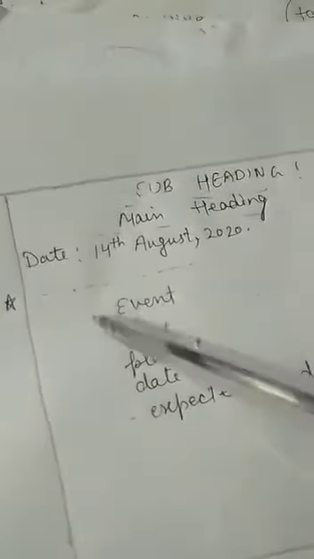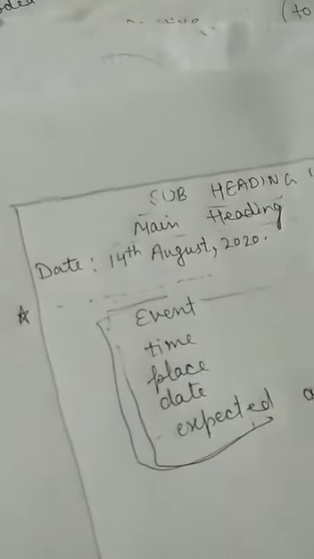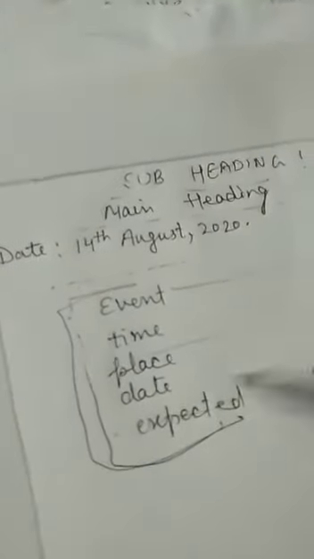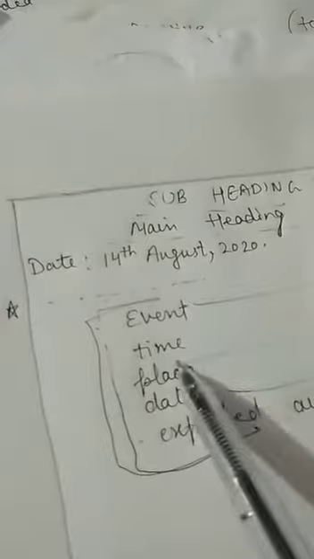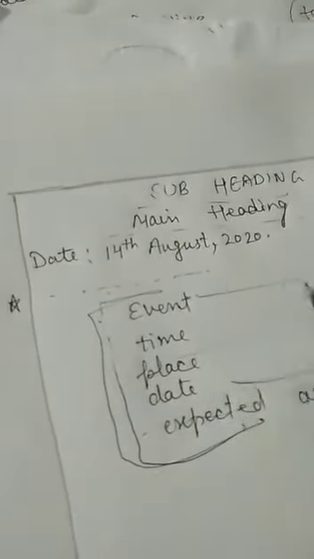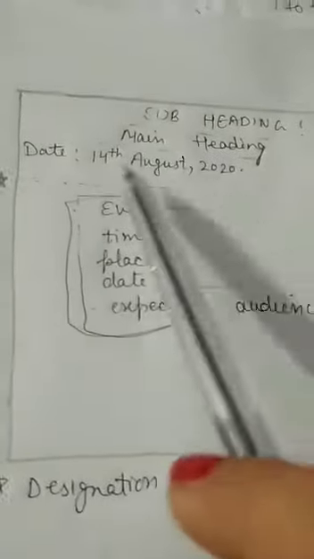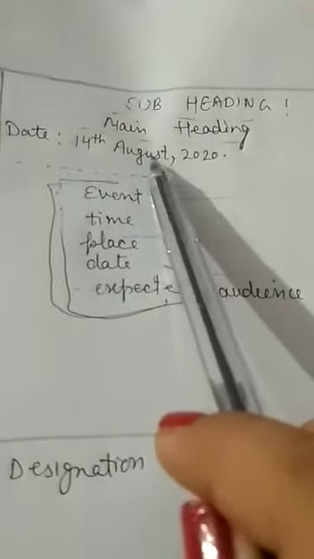Then in the body of the whole notice, you will write sentences. And what important things you have to mention: the event, which event you are talking about, this or that event, for example a football match, etc. Then the time, the place, the date, everything you are going to mention here. The date on which you have put the notice on the notice board, and the date of the event.